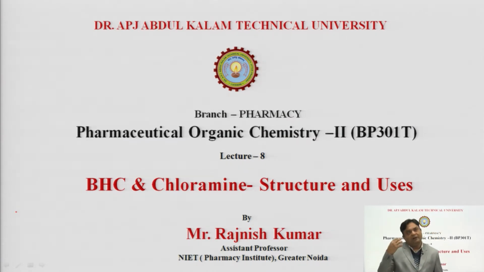So, we have also seen the uses of saccharin in the last lecture. It was very useful.